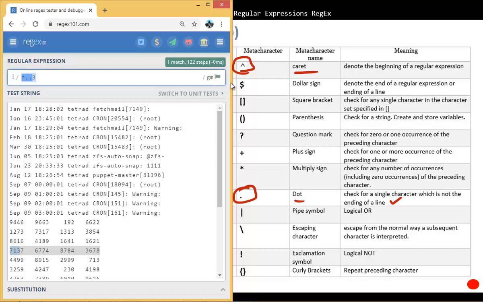Okay, so we use two meta characters. We use something that starts with, a pattern that starts with, we use the caret. And the dot, that is like a wildcard. You can match anything, any character.